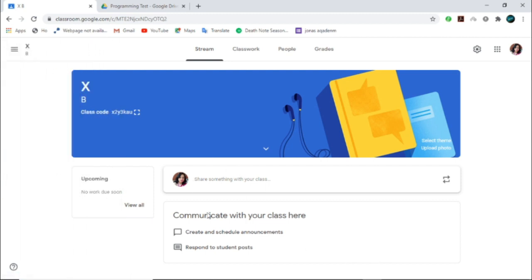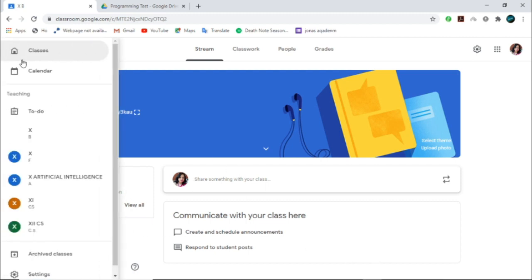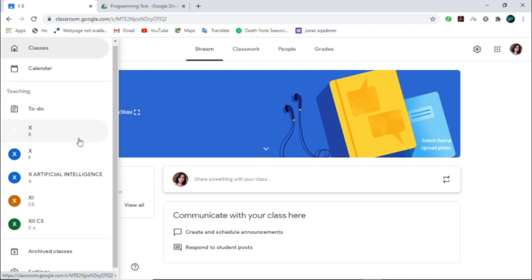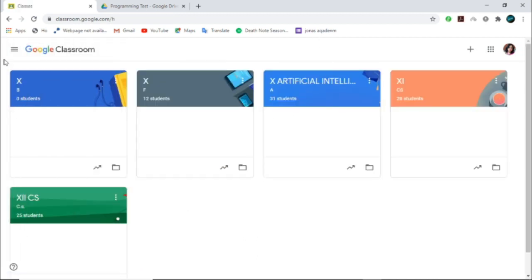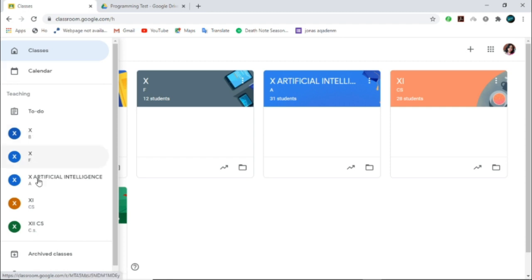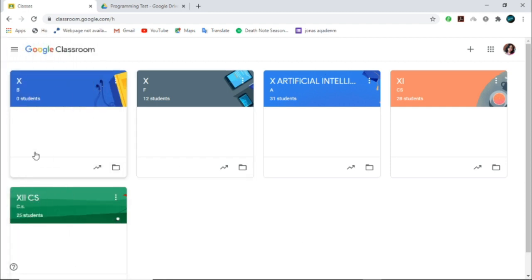Now if you want to check from here, you can click on the home page or you can click on any class. So I have chosen the home page. Now on the home page, below every class you can see these two options. One is open the grade book, that I showed you earlier also.